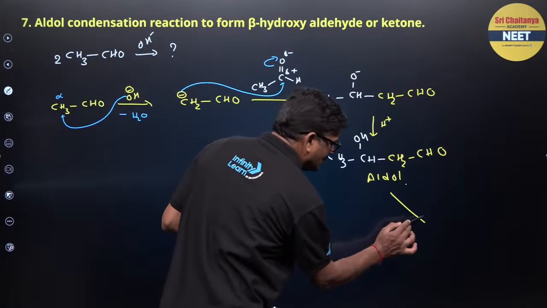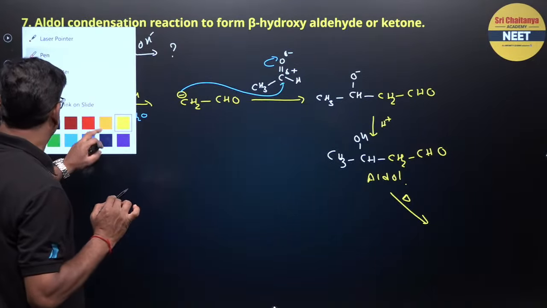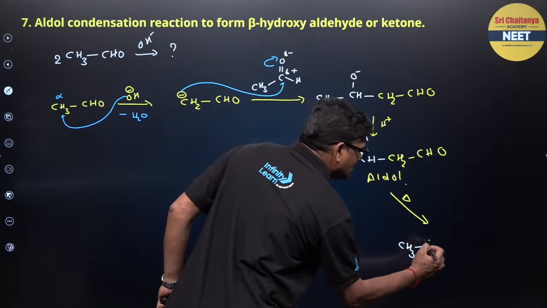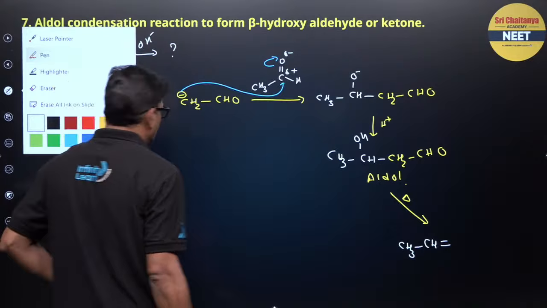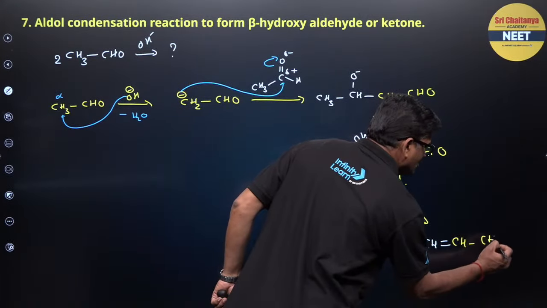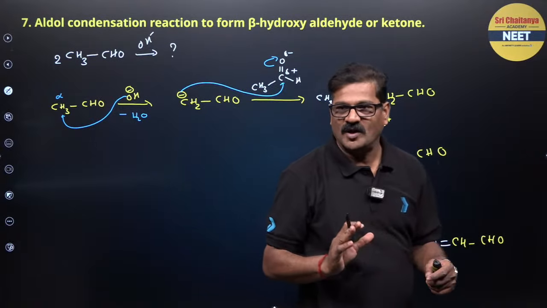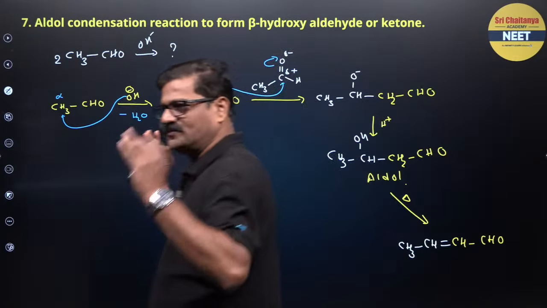When this aldol is heated, what is going to form? A water molecule is eliminated. CH3, CH double bond, and it is going to be CH and CHO. और इतना complicated process है. मैं आपको एक simple trick देना चाहता हूँ.